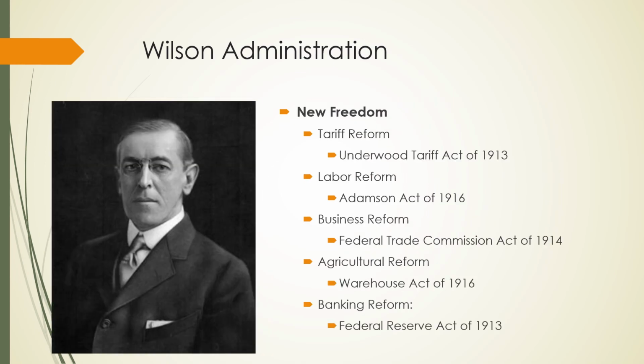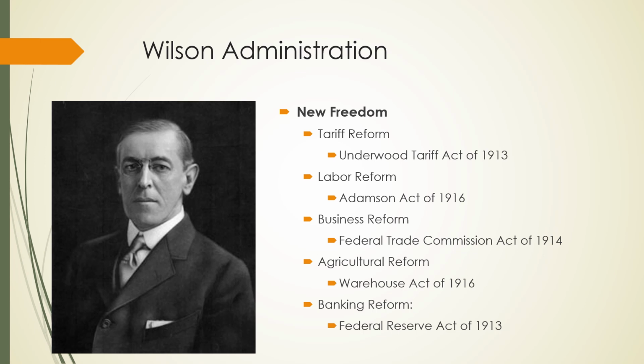All right, so the New Freedom Reforms. This is his progressive agenda, right? Remember, we said that Taft, Wilson, and Roosevelt were all considered progressive presidents. So New Freedom, we've got five parts here. Tariff reform. This is, for example, the Underwood Tariff Act of 1913. This lowered tariffs for the first time since 1857.